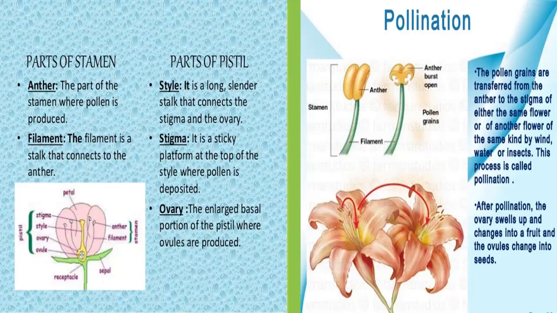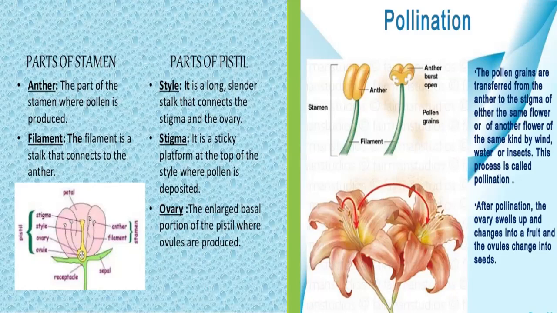Next is the process of pollination. The pollen grains that are present inside the anther are transferred from the anther to the stigma of either the same flower or another flower of the same kind by different agents like wind, water, or insects. So this process is called pollination.